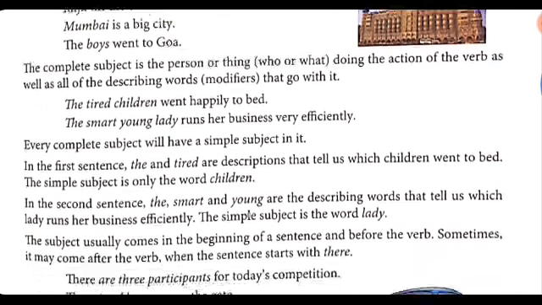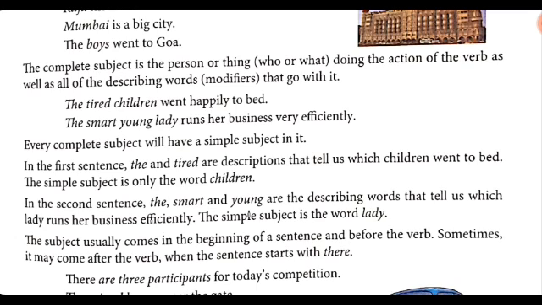In the first sentence, the and tired are descriptions that tell us which children went to bed. And the simple subject is only the word children. In the same way for the second sentence, the, smart and young are the describing words that tell us which lady runs her business efficiently. The simple subject is the word lady.